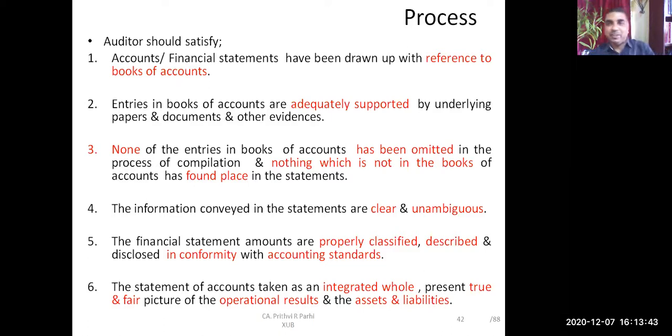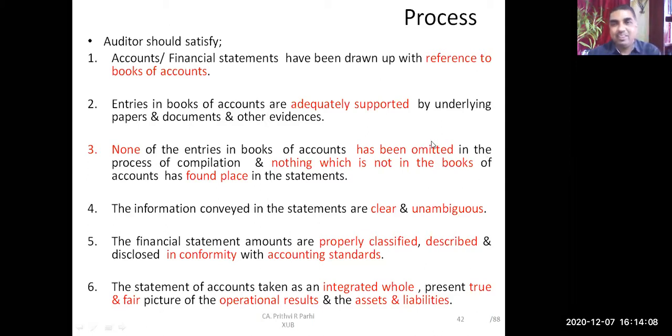This is one exercise. After ticking both the things, the auditor cross checks: is there any unticked item? If in the books of account some item is unticked, that means some item is there in the books of account but not there in the financial statement. So therefore it says none of the entries in the books of account has been omitted.